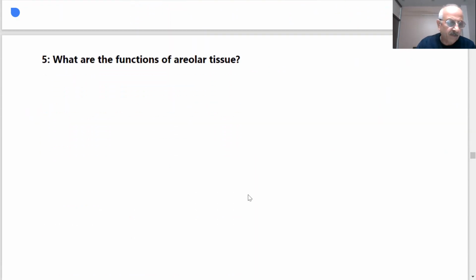What are the functions of areolar tissue? It fills up space inside the organs and supports internal organs.